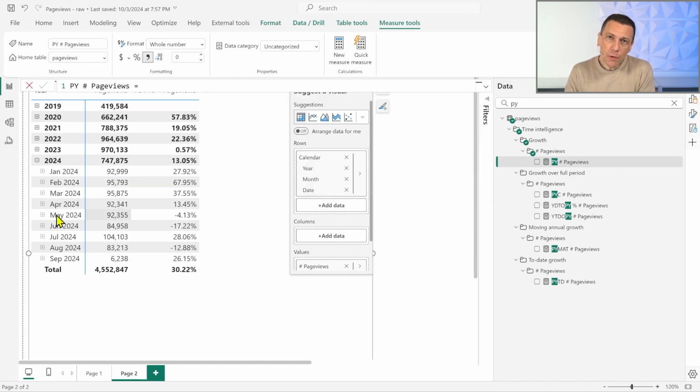So Bravo is a tool that automatically creates the date table for you, and the advantage of this table is that you can customize it and you can also connect this date table to multiple tables that have a date column. And so we can keep a single date table, which is the best practice for a Power BI model.